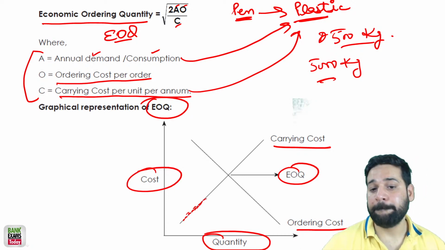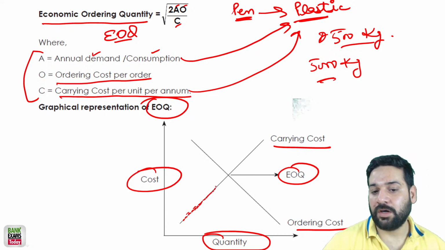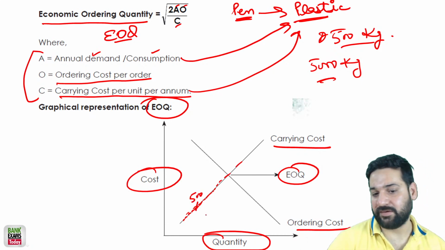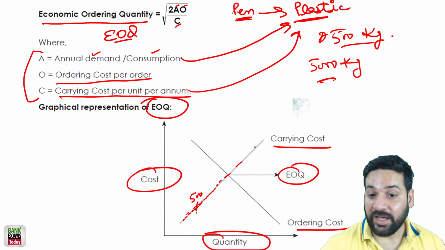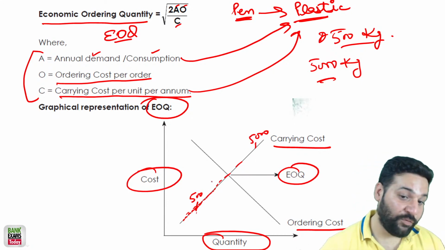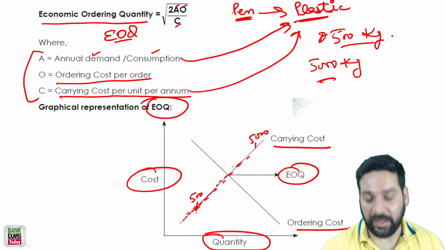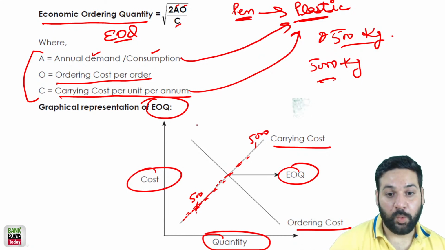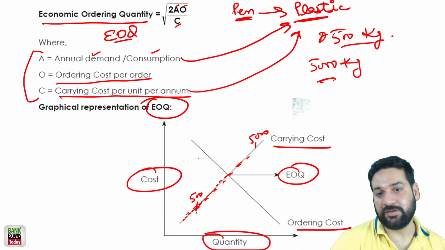As you buy more products, see, if you are buying just 500 kg of plastic, this is your carrying cost. If you are buying 5000 kg of plastic, obviously the carrying cost increases, right? As the quantity increases, the carrying cost increases as well, while the ordering cost reduces, right?